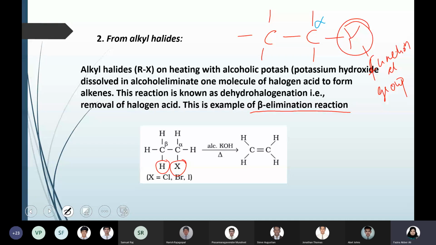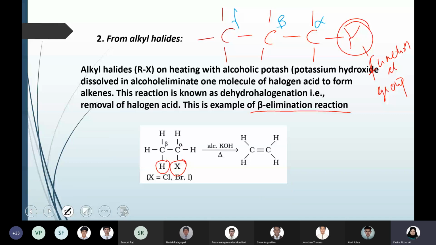The carbon next to the alpha carbon will be the beta carbon, and the carbon next to the beta carbon will be gamma.